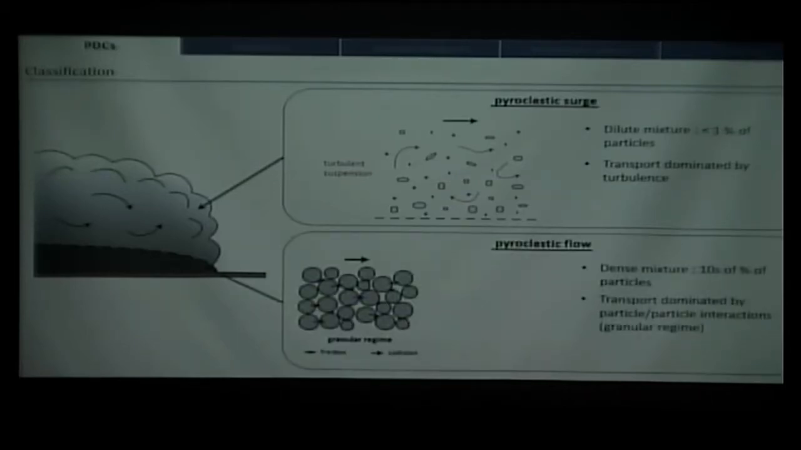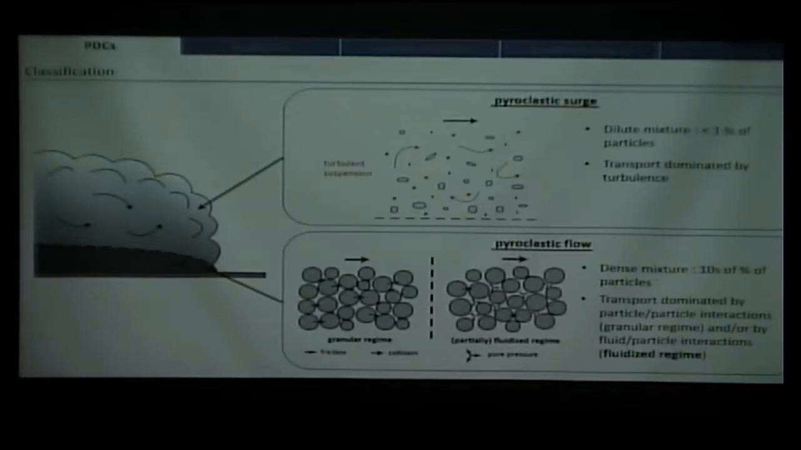On the other hand, the pyroclastic flow is much denser in particles. We consider a tenth of a percent of particles, so the contacts between the particles are not negligible anymore. And the transport can be dominated by friction and collision, which is called particle-particle interactions. This is a granular regime. But if the pressure of the fluid inside the pores here is strong, we can also have this particle-particle interaction replaced by fluid-particle interaction, and that's called the fluidized regime. And that's what interests me in this presentation.